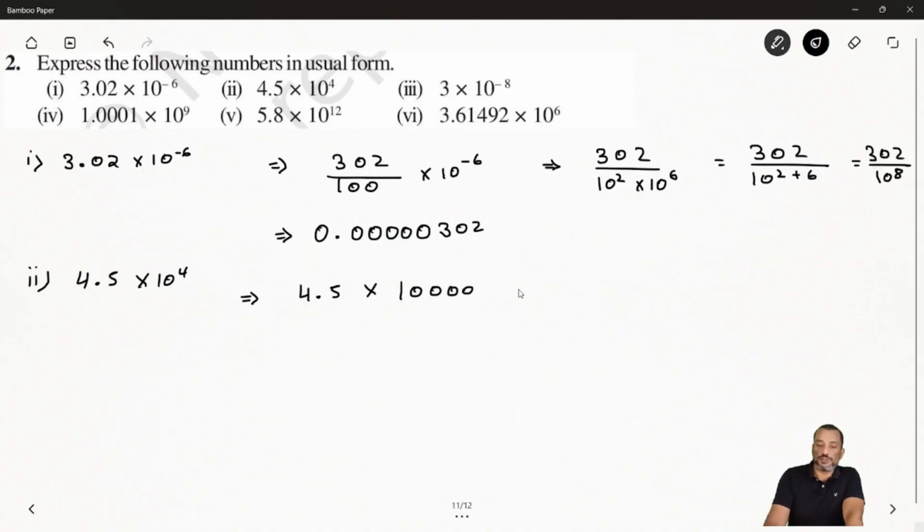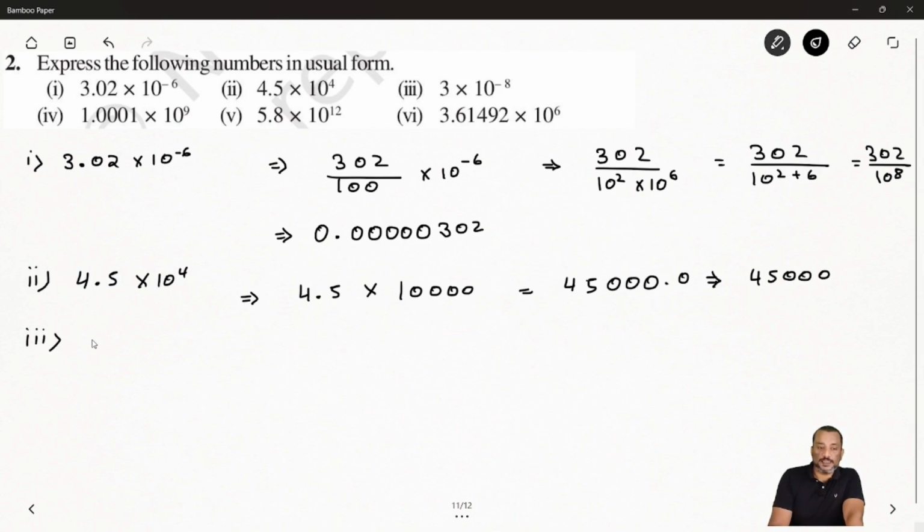The decimal place will move 4 places: 4, 4, 5, 1, 2, 3, 4. After that, you can put the decimal. So your final answer is 45,000. Okay. Clear?